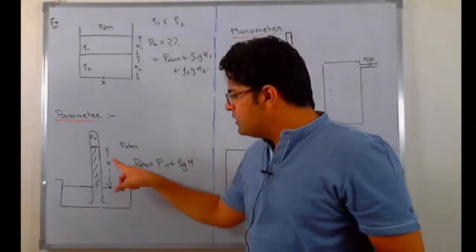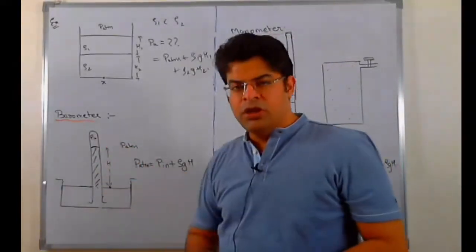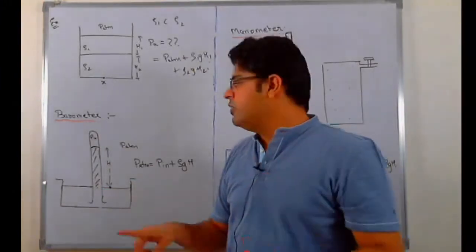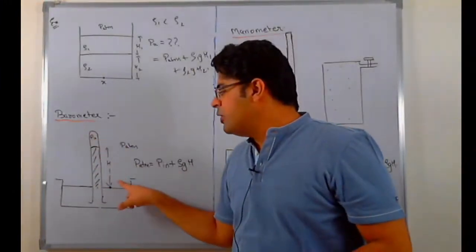Now the question is, why does this some part stay? Because of the difference in pressure at the top of the tube and the atmospheric pressure.